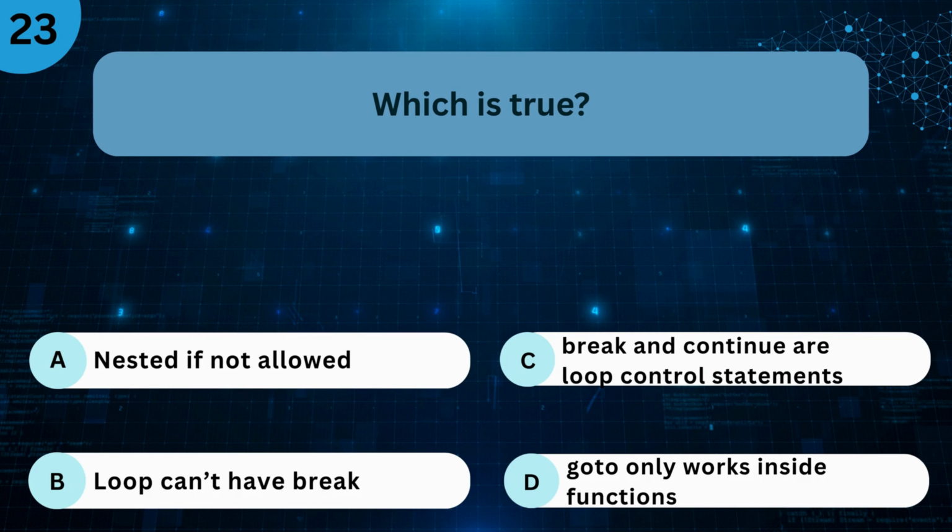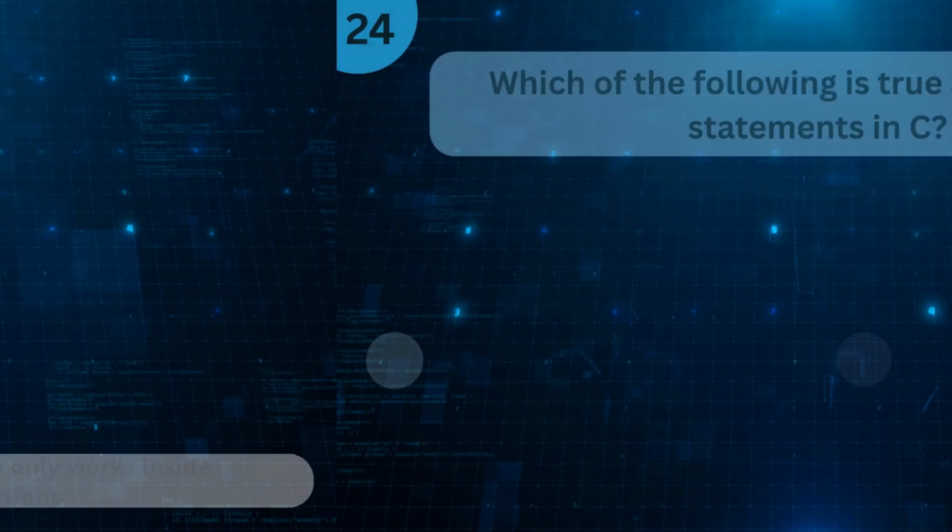Which is true? A. Nested if not allowed. B. Loop can't have break. C. Break and continue are loop control statements. D. Goto only works inside functions. The right answer is C. Break and continue are loop control statements.